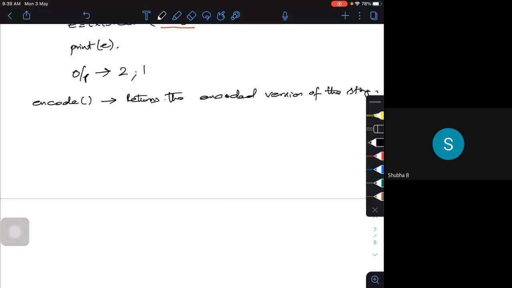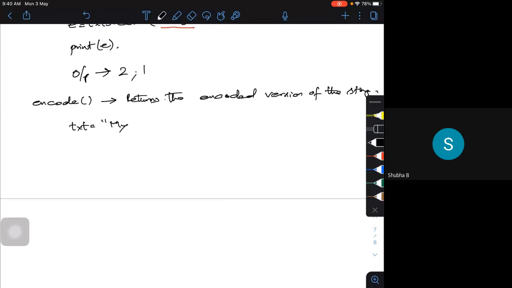Let me take an example of how to use this. Say I have some text, like my name is Devaraj.